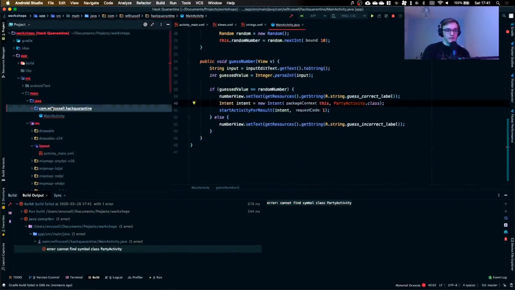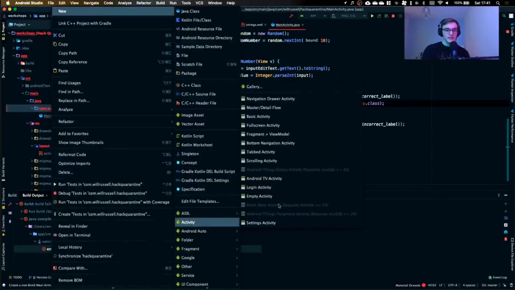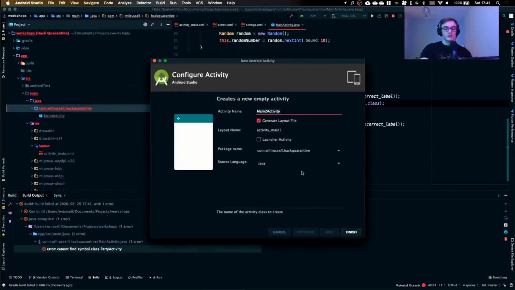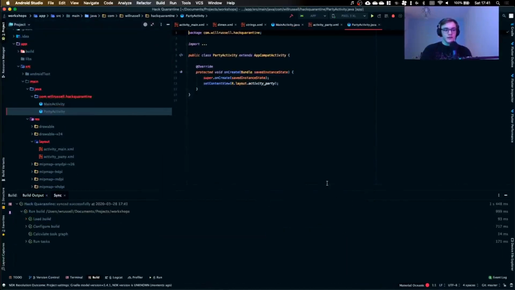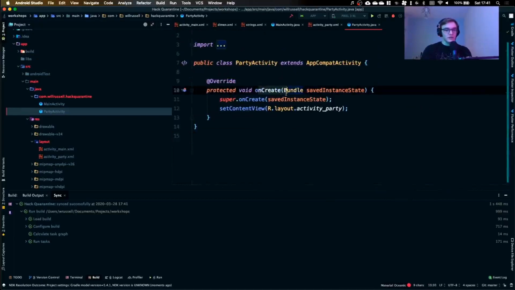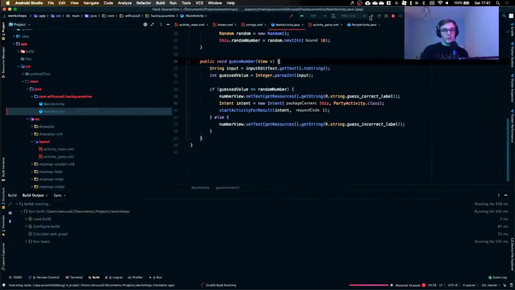Now, if I go over here, I can right click, and as I did earlier, I can create a new activity. I'm going to make another empty activity, and I'm going to call this one party activity because, you know, when we've guessed a correct number, we should party, have a good time. So now we've created a new activity. Looks very similar to what we started with. We've got our onCreate, and we've also got the setContentView, so we've got a layout. Now, if we hop over to here, this is now happy. We run our app one more time.